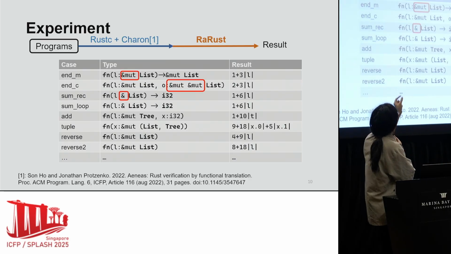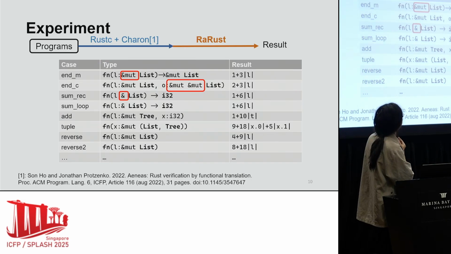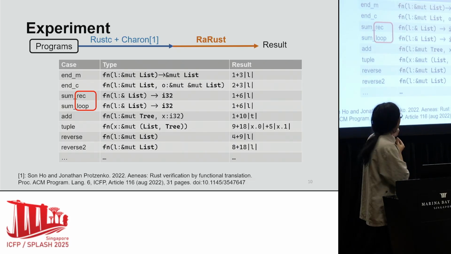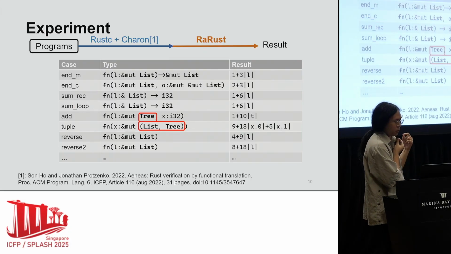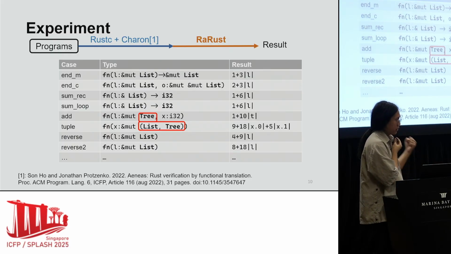We support mutable reference, as mentioned above, and nested reference, and immutable reference. We support recursive functions and loops. We also support different user-defined data types, not only lists, but also trees, tuples, and others.